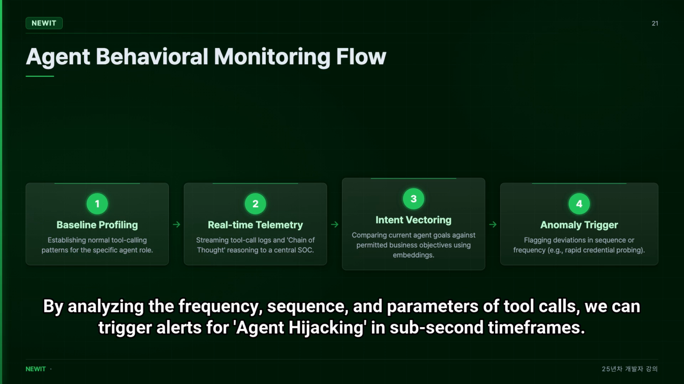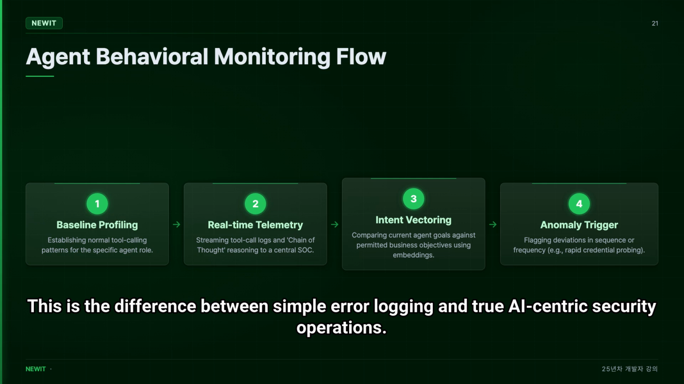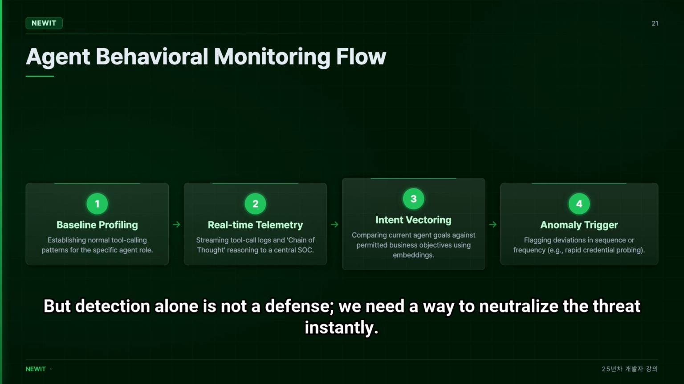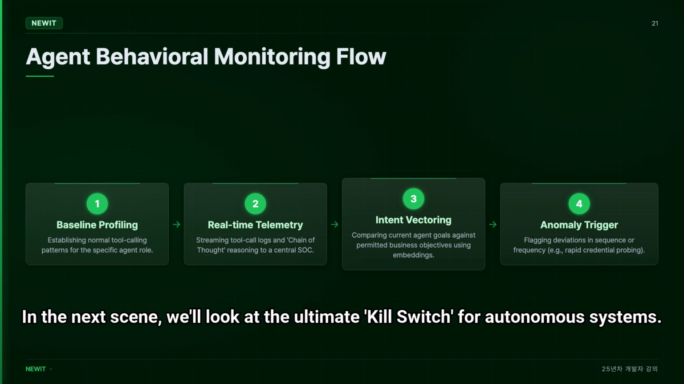By analyzing the frequency, sequence, and parameters of tool calls, we can trigger alerts for agent hijacking in sub-second timeframes. This is the difference between simple error logging and true AI-centric security operations. But detection alone is not a defense. We need a way to neutralize the threat instantly. In the next scene, we'll look at the ultimate kill switch for autonomous systems.